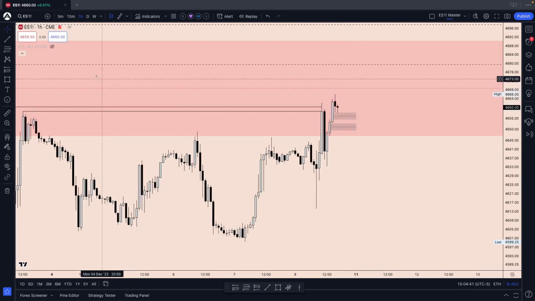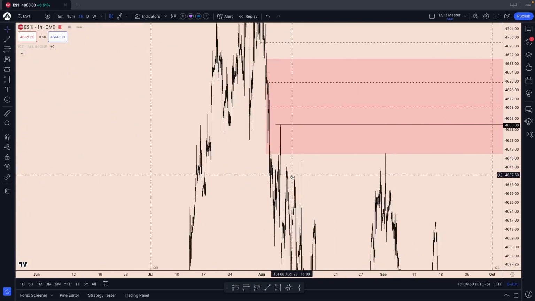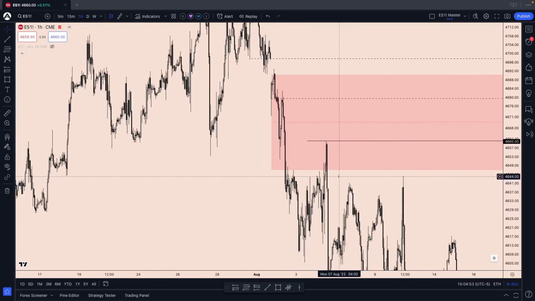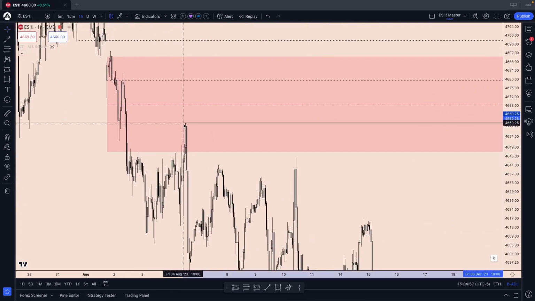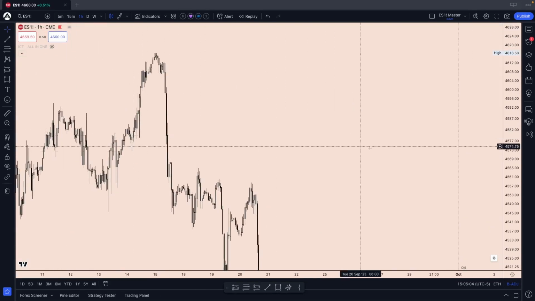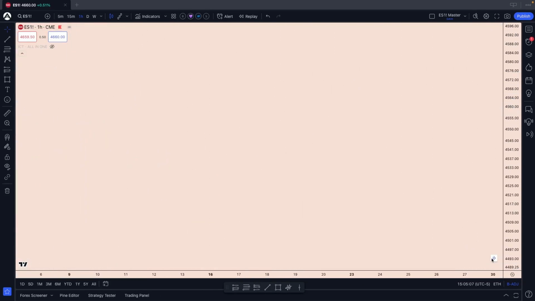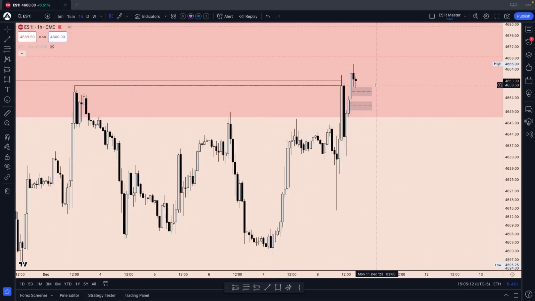Otherwise, I would be looking forward to target right here our daily bearish fair value gap, consequent encroachment, and the low of our daily bearish volume imbalance. If we go all the way over to here, no, that's looking fine. Let's refine that. So all of that is ready for next week. Yeah, those are really going to be my targets or my thought process going into Monday. I want to see this to be respected.